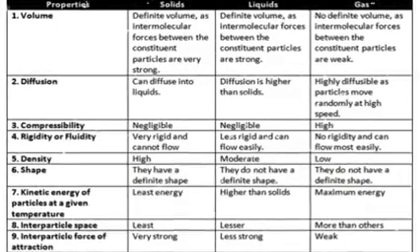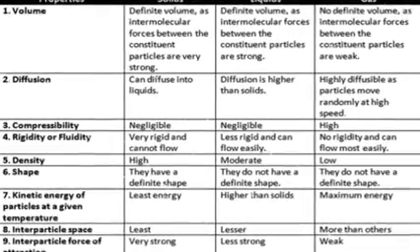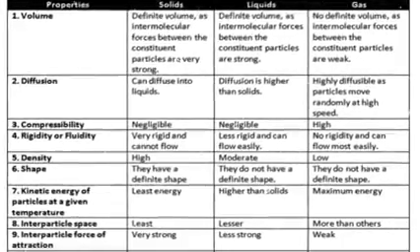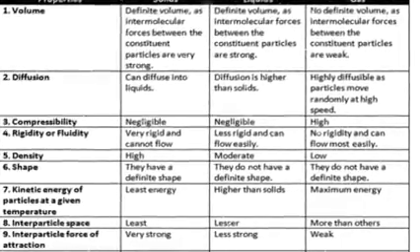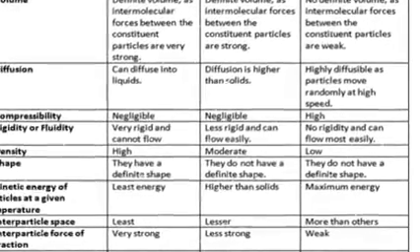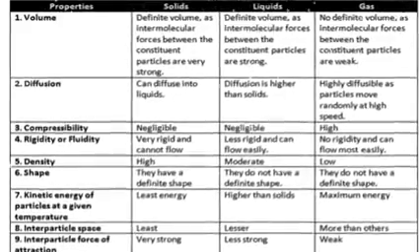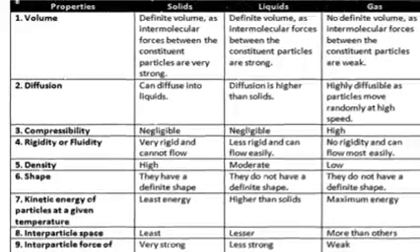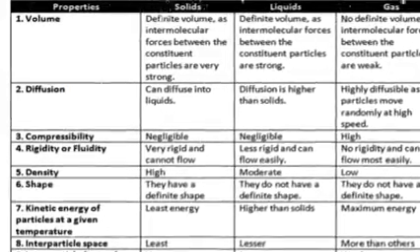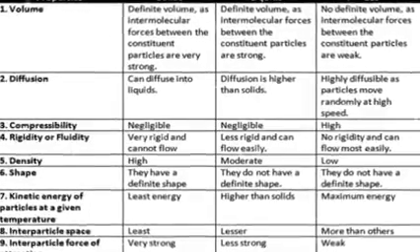Once again, let us see the difference between solids, liquids and gases. First one, volume. Solids have definite volume because the intermolecular forces between the constituent particles are very strong. Liquids have definite volume as intermolecular forces between the constituent particles are strong. No definite volume for gases because the intermolecular forces between the constituent particles are weak. Second one, diffusion. Solids can diffuse into liquids. In liquids, diffusion rate is higher than solids. Gases are highly diffusible as particles move randomly at high speed.